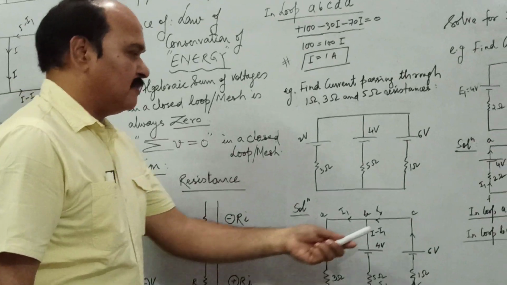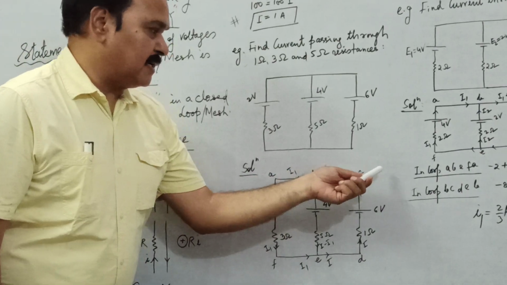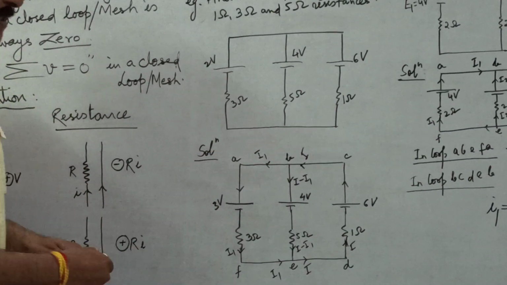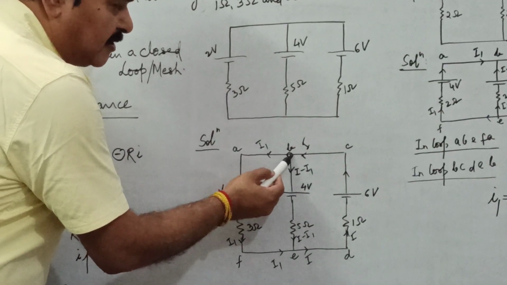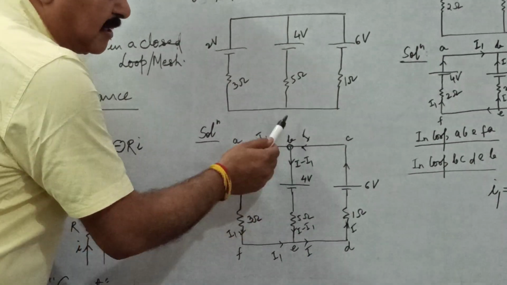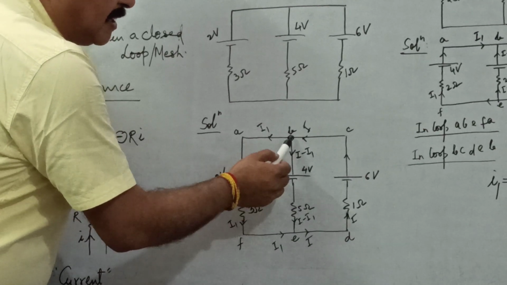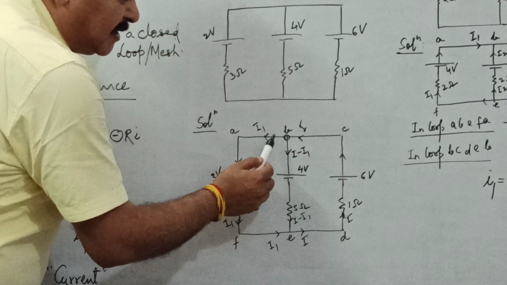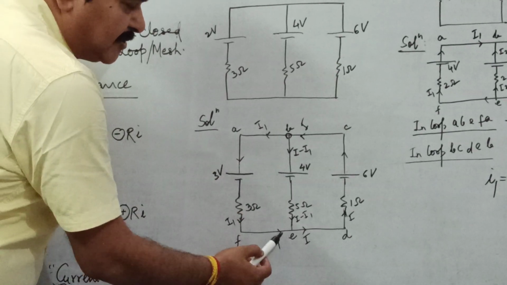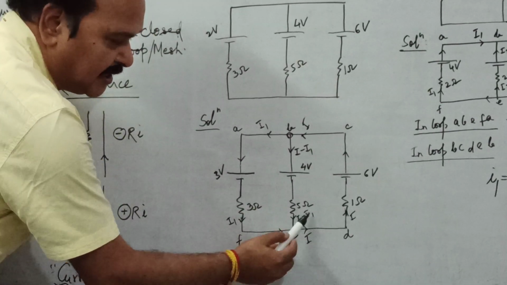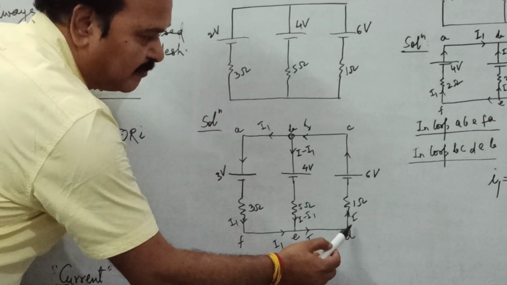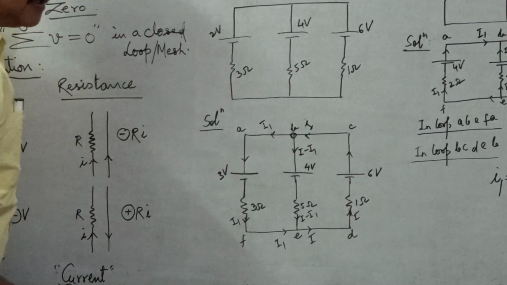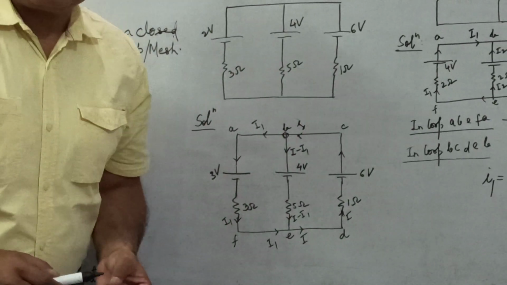Suppose I start from here with current I. If we take current I here, and current I1 in this side, this is the junction. From here, the current which moves in this direction is I1. Then what is current left? Current left is I minus I1, and that is the current flowing in this direction. So this I minus I1 comes here. This I1 moves like this and comes here. So I1 and I minus I1, their sum total is I. And this I moves like this, and that is the current we started with from this branch of the circuit. KCL is applied. How easily?